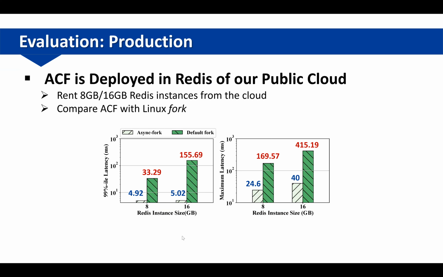The ACF is deployed in Redis. In our public cloud, we run two Redis instances with different sizes from the cloud. Compared with using Linux fork, using ACF can really reduce the latency of Redis during the snapshot.